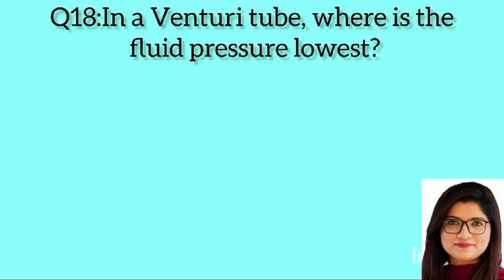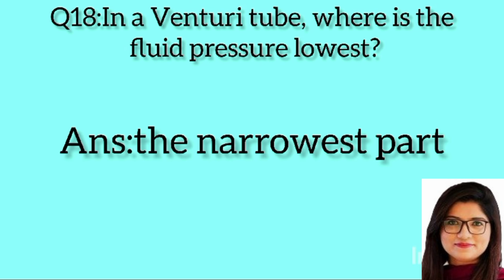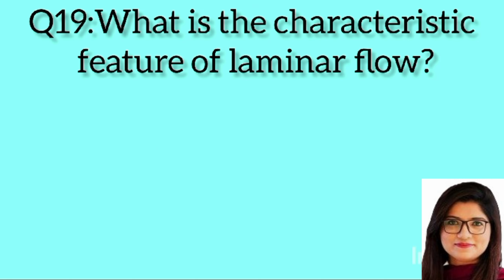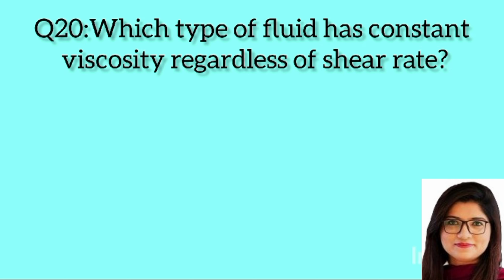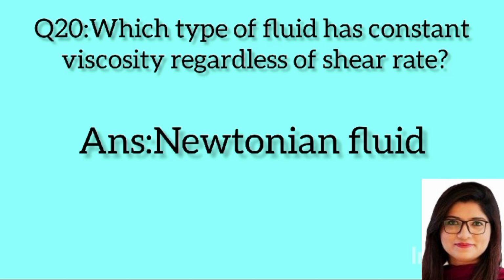Question 18. In a venturi tube, where is the fluid pressure lowest? Answer: the narrowest part. Question 19. What is the characteristic feature of laminar flow? Answer: smooth and orderly. Question 20. Which type of fluid has constant viscosity regardless of shear rates? Answer: Newtonian fluid.